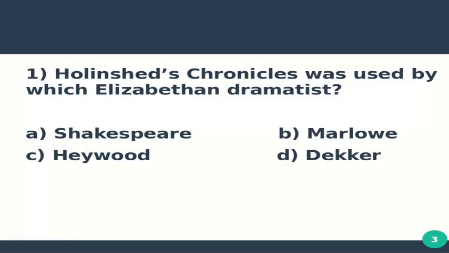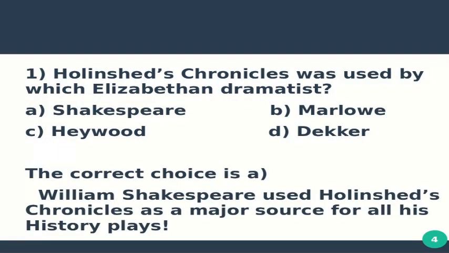Holinshed's Chronicles was used by which Elizabethan dramatist? Option A Shakespeare, option B Marlowe, option C Heywood, and option D Dacre. The correct choice is A William Shakespeare. William Shakespeare used Holinshed's The Chronicles of England, Scotland, and Ireland as a major source for all his history plays.